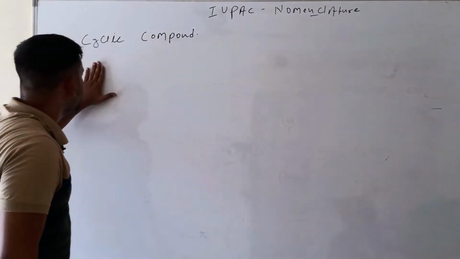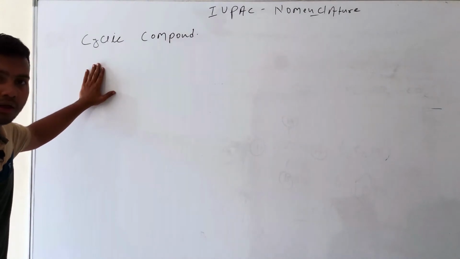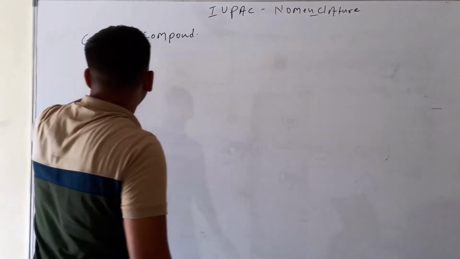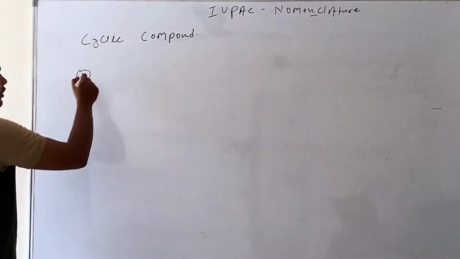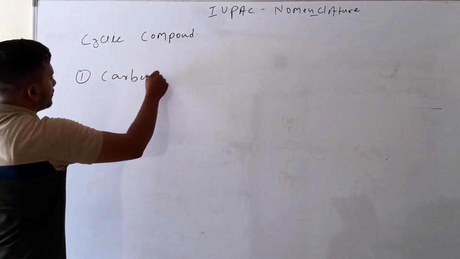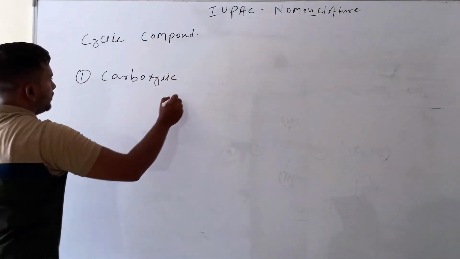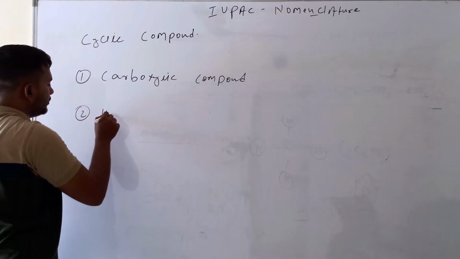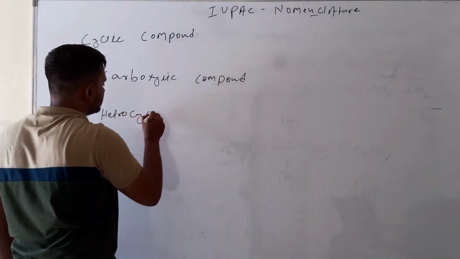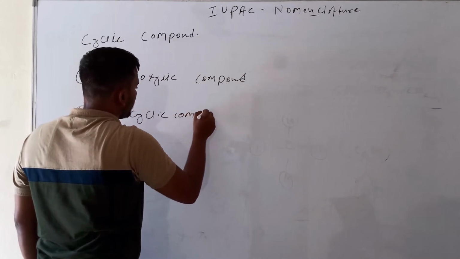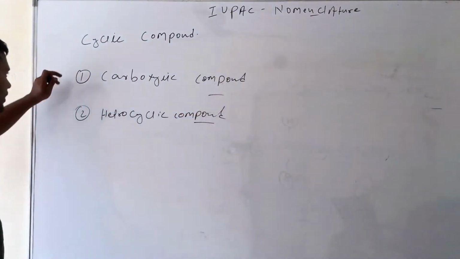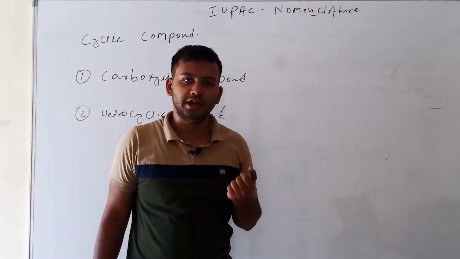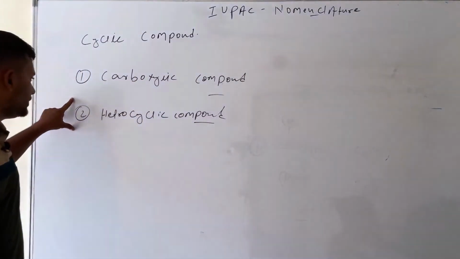After that, the classification of cyclic compounds is divided in two ways. The first is carbocyclic compounds and the second is heterocyclic compounds. So cyclic compounds are of two types: carbocyclic compounds and heterocyclic compounds. We will discuss this topic later.